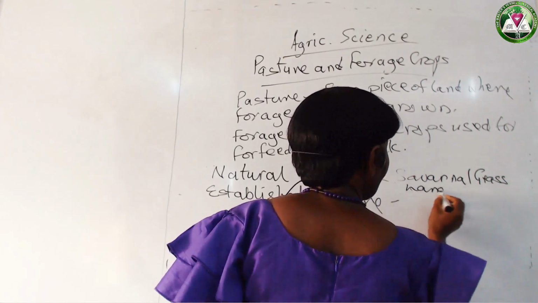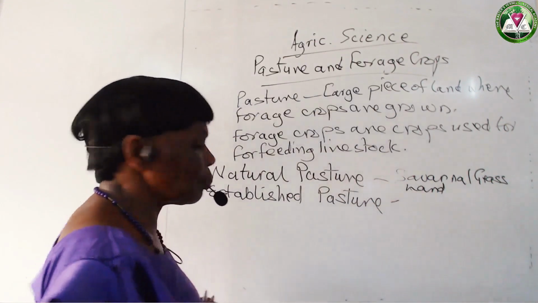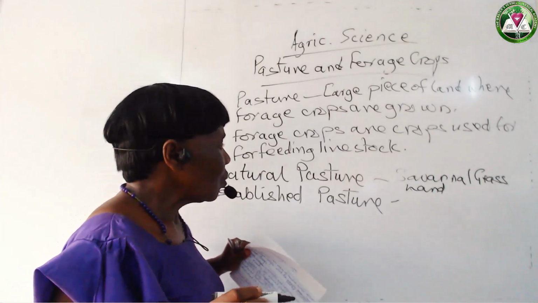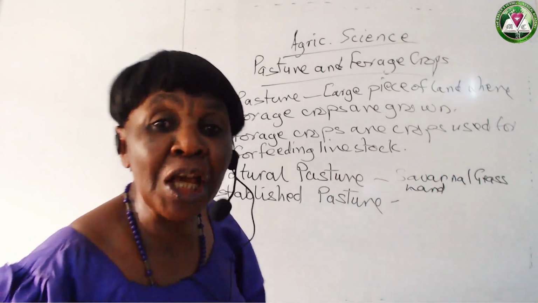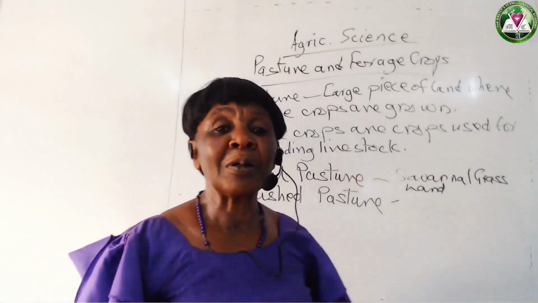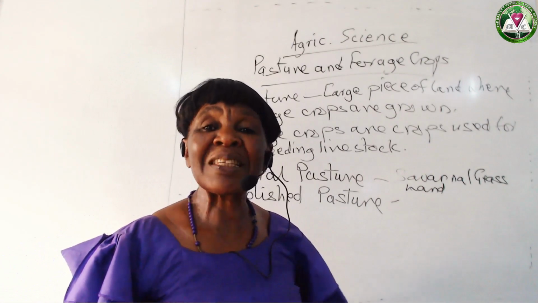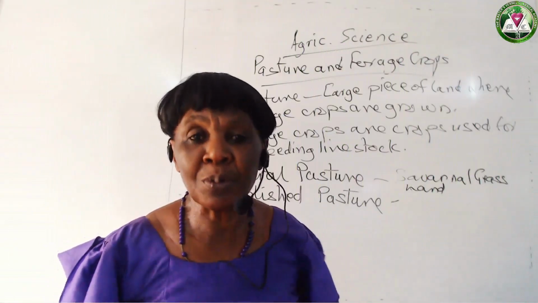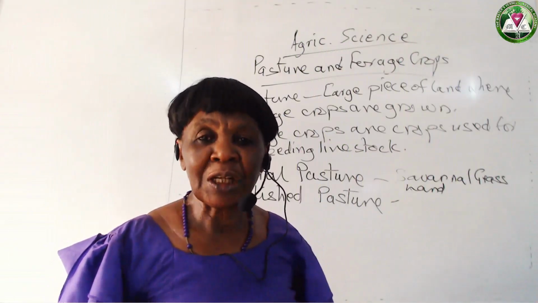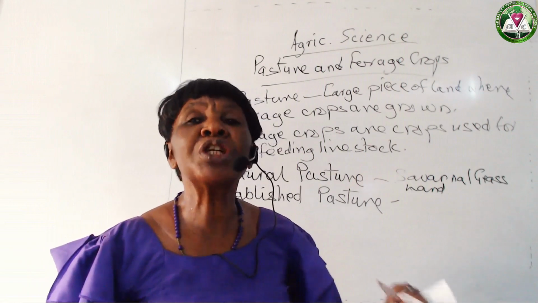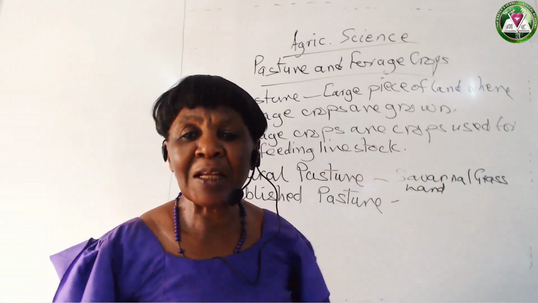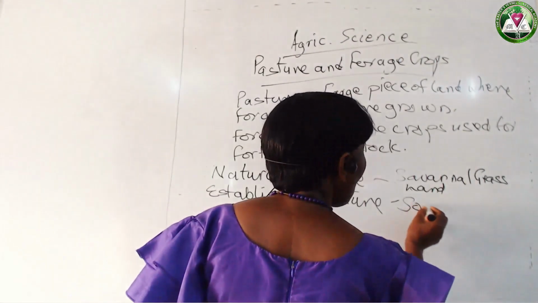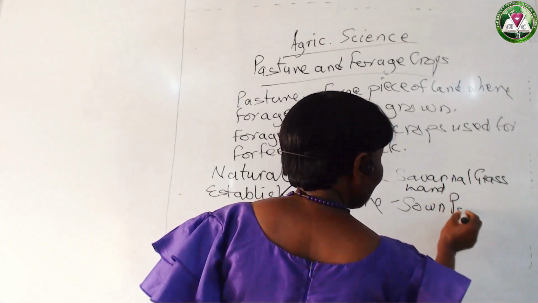Then the established pasture are those grasses and legumes grown in a pasture that the farmer planted. The farmer selected very good species of grasses and legumes and planted, established, and then the farmer takes good care of them, looks after them, and so on. So we call them established pasture or sown pasture.